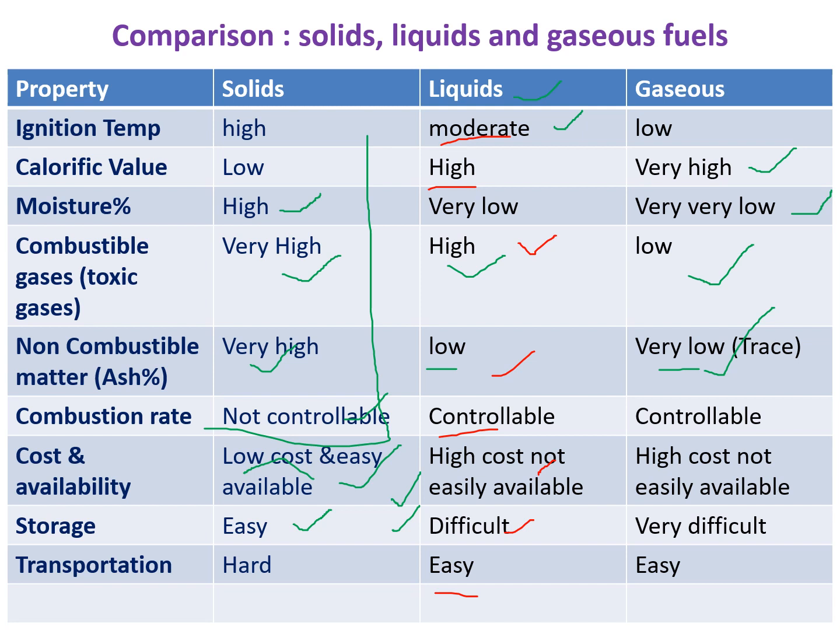If you see the gaseous fuels, almost everything is a merit. Low ignition temperature is a demerit, right? The remaining are very high calorific value, very low moisture, very low toxic gas generation, and low non-combustible matter. It has a controllable combustion rate. These are all merits, and it is also easily transferable, which is also a merit. The remaining two, their cost is very high, their availability is very low, and they are difficult to store. These are the demerits.